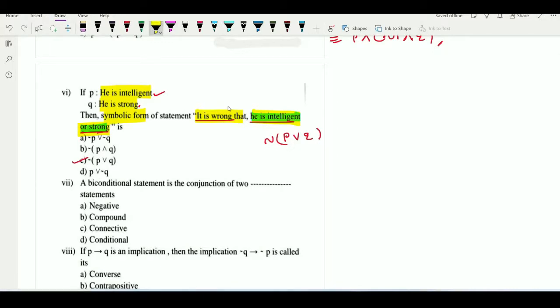Now see the example number 7. A biconditional statement is the conjunction of two statements. So now let us revise the result of biconditional.